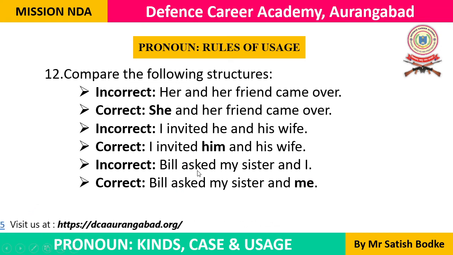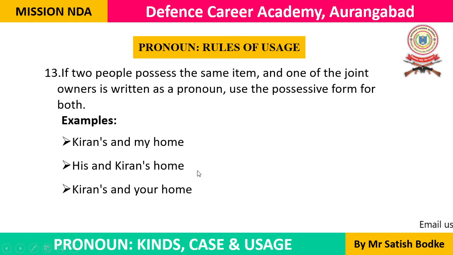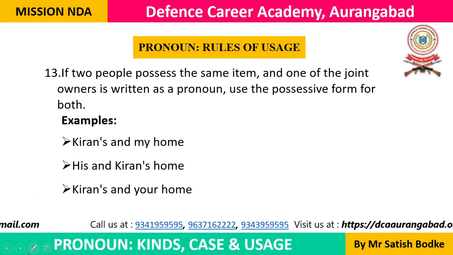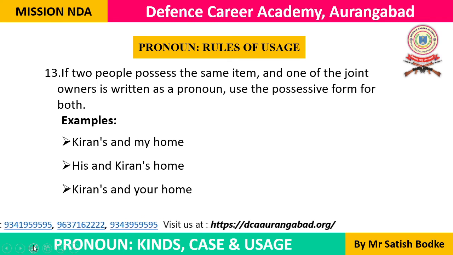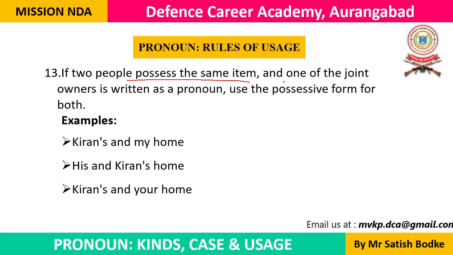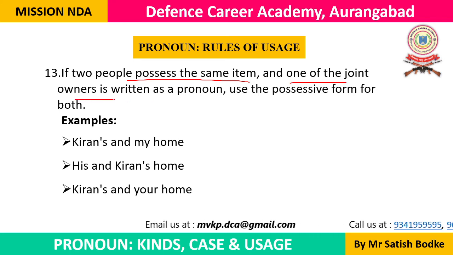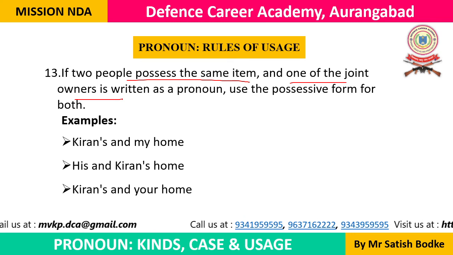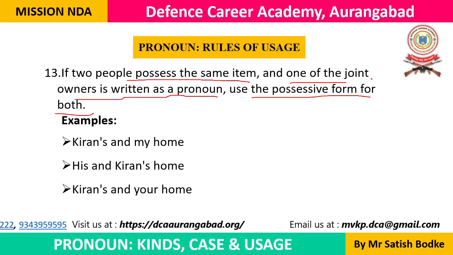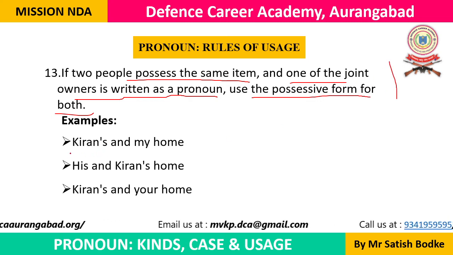So these are some of the interesting examples, and now let's look at rule number 13, the last rule in this session. And after these rules are over, we are going to look at some more details, other details. But this is the last rule of usage. Okay, if two people own the same item, and one of the joint owners is written as a pronoun, use the possessive form of both. So don't get confused with this theoretical rule. Let's look at the example directly.